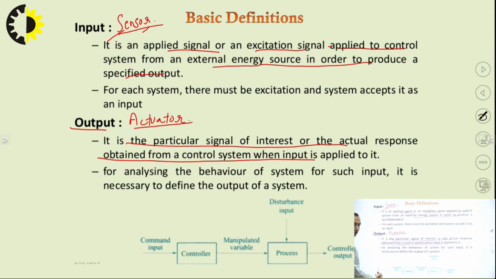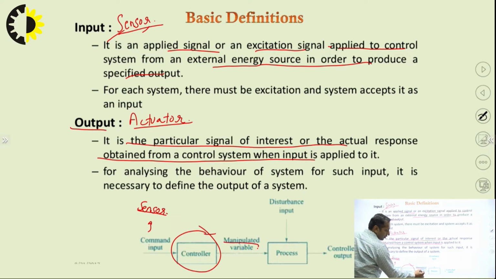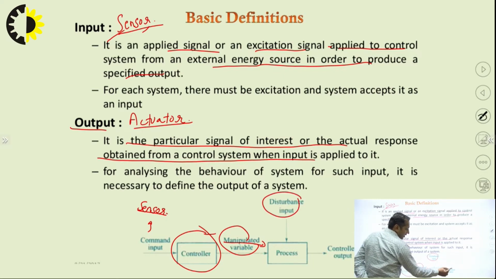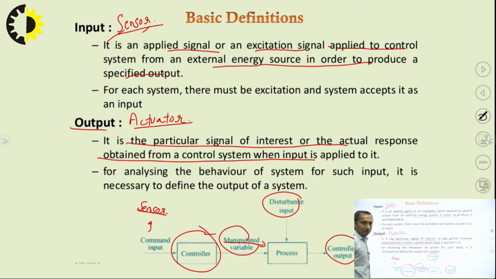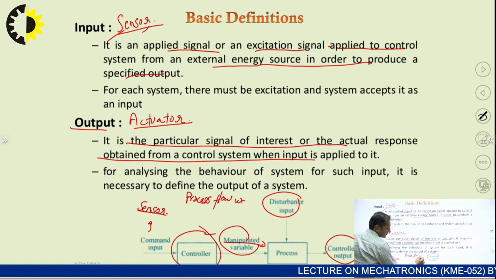This is an example flow chart of how it works. There is a controller, and it senses a command input, which can be from a sensor. Then the controller sees whether it wants to manipulate that variable or not. Then it gives you the process. If it wants to execute a process, then a disturbance input is fed in and the output is taken. So this is how a process flow works.